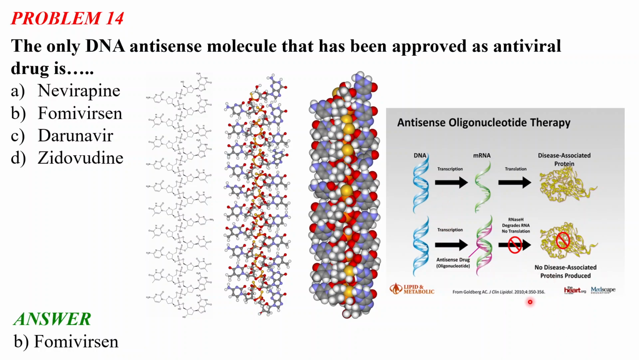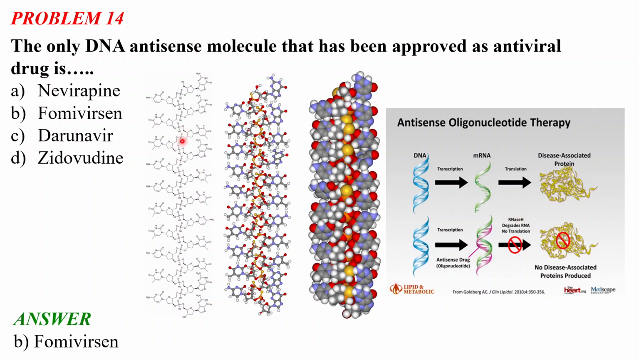So from the DNA, the RNA is formed, but this DNA antisense molecule attaches to the RNA, and the RNA is degraded, and no translation takes place, and since there is no translation, no disease-associated protein will be formed. So fomivirsen is the only example of a DNA antisense molecule that has been approved as an antiviral drug till now. So it is a very important example.